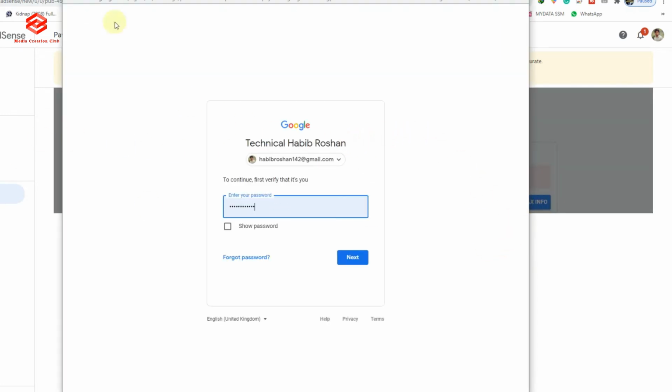Once we click add tax information, it asks us to sign in with the email of the AdSense account. So use whichever AdSense email you are using for the channel. Sometimes people use two emails, where the AdSense email is different from the channel email. So you need to confirm your AdSense email and verify it. I have already put the email and password here. Just click next.